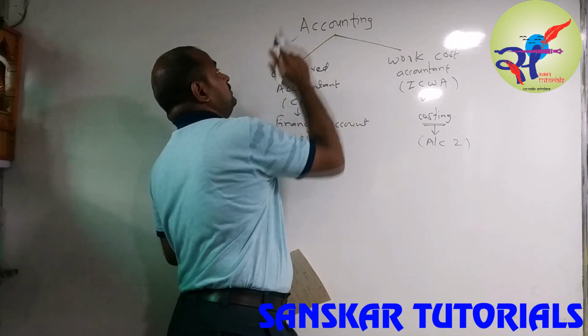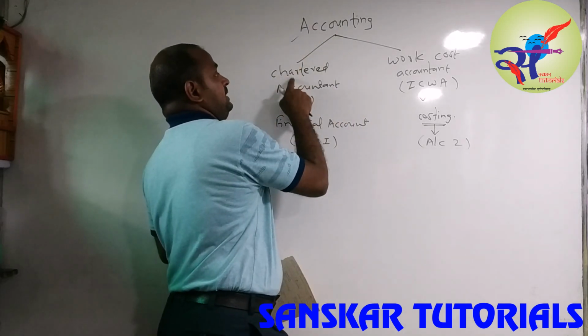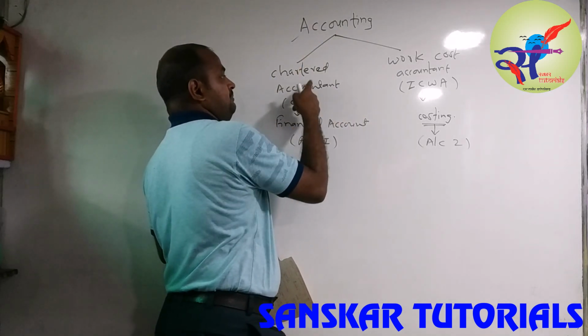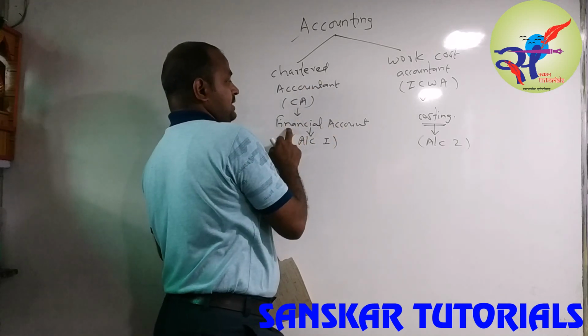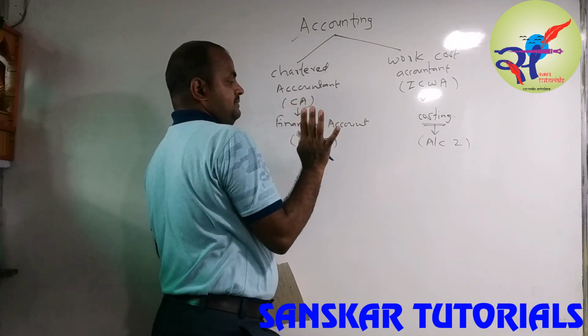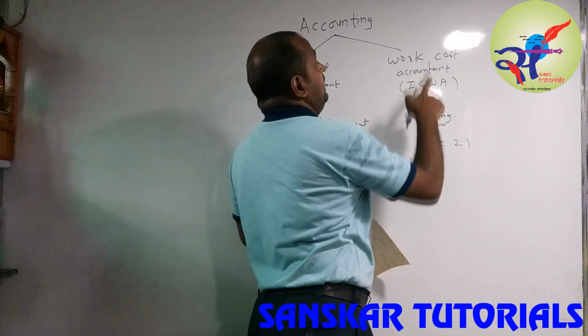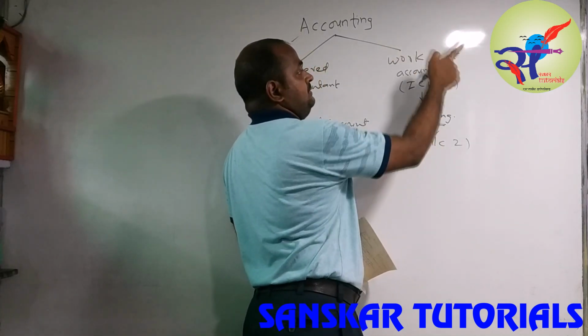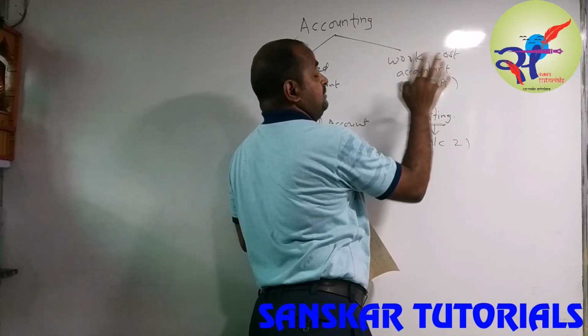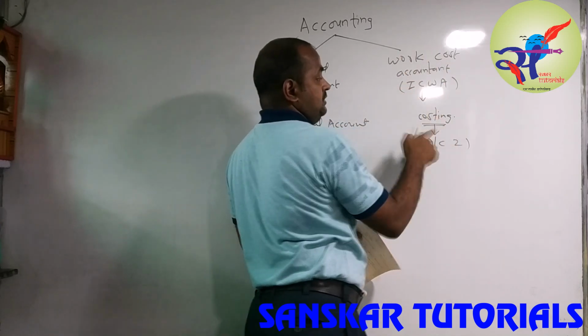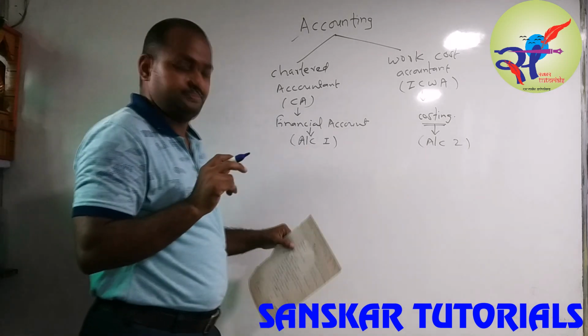So first of all, you have to know about the accounting. That is Chartered Accountant, CA, which is very popular. Everybody knows it is financial accounting, Account 1. We will be seeing this this year. And the Cost and Works Accountant is known as ICAA. That is called costing, Account 2.